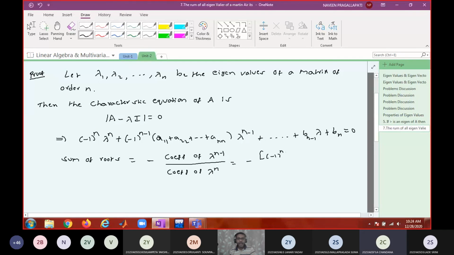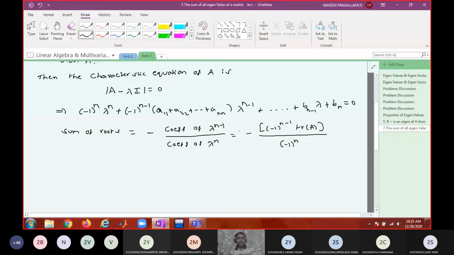Minus 1 whole power n minus 1 into this whole expression, which is nothing but the trace, divided by minus 1 whole power n. So minus 1 whole power n minus 1 into minus is minus 1 whole power n, which cancels with the denominator. Simply you are getting the trace of A.